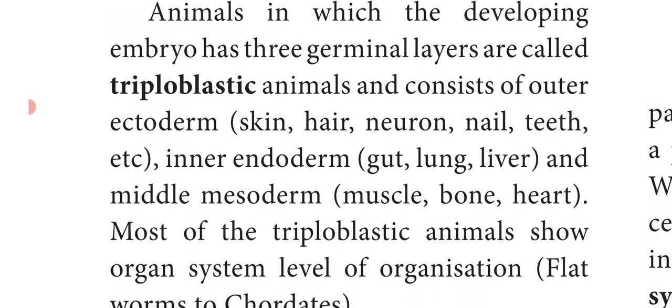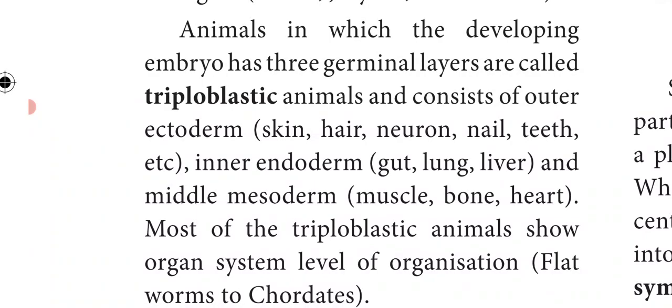Next we will see about the triploblastic animals. What do you mean by triploblastic? These animals have 3 germ layers during their embryonic development. The outer layer is called ectoderm, the middle layer is called the mesoderm, and the inner layer is called the endoderm. And some specific organs and tissues develop from these layers. For example, from the outer layer ectoderm, skin, hair, neuron, nail, teeth, etc. develop. From the inner layer endoderm, gut, lungs, liver develop. And from the middle layer mesoderm, the muscle, heart, bone all develop.